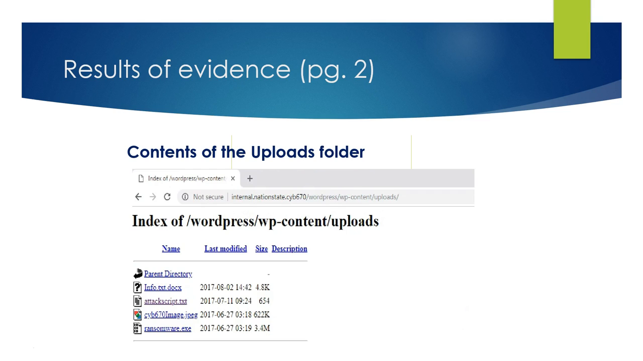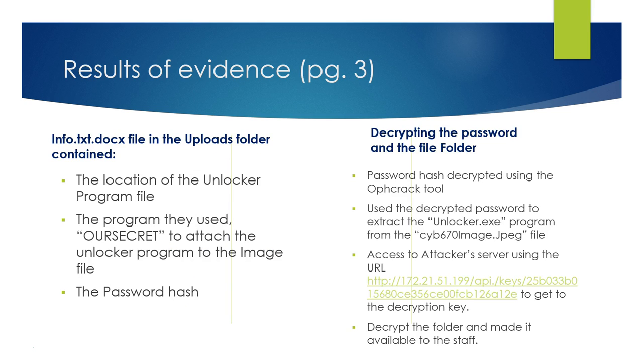Contents of the uploads folder: info.txt, attackscript.txt, CYB670 image.jpg, and ransomware.exe. The info.txt file in the uploads folder provided the following: the location of the unlocker program file, the program they used, our secret, to attach the unlocker program to the image file, and the password hash.